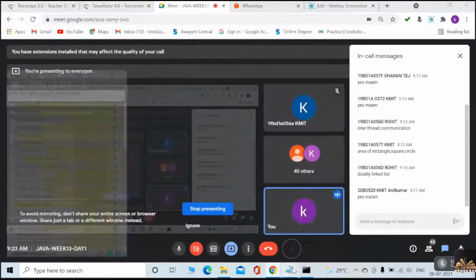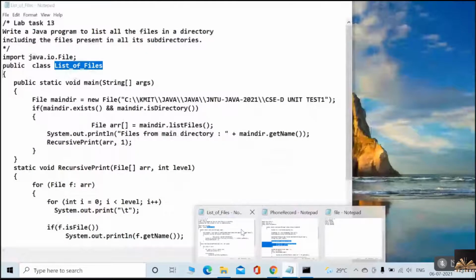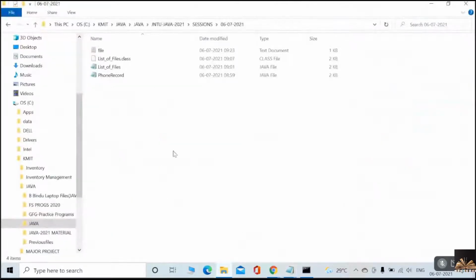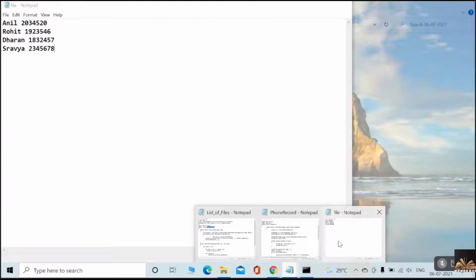Now, do we have this file.txt in our folder right now? Can you check? File.txt is there in our folder, no? It has the records.